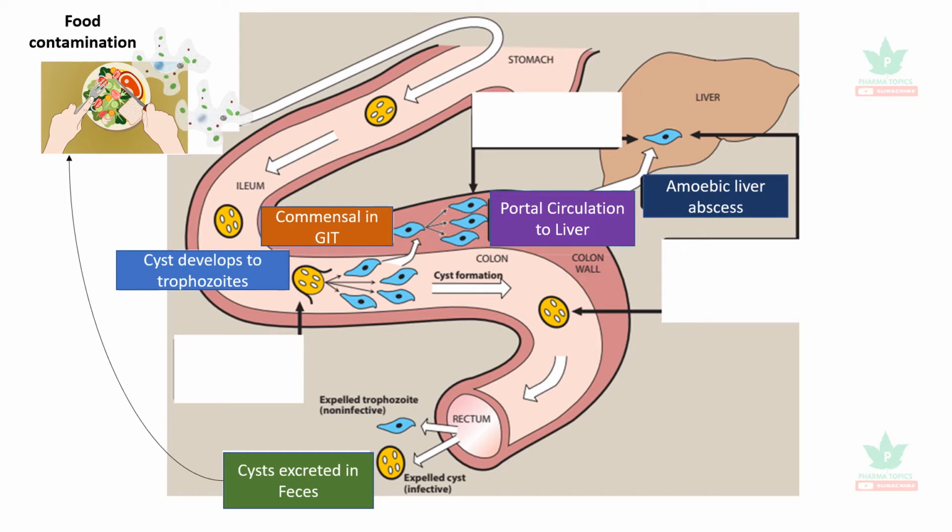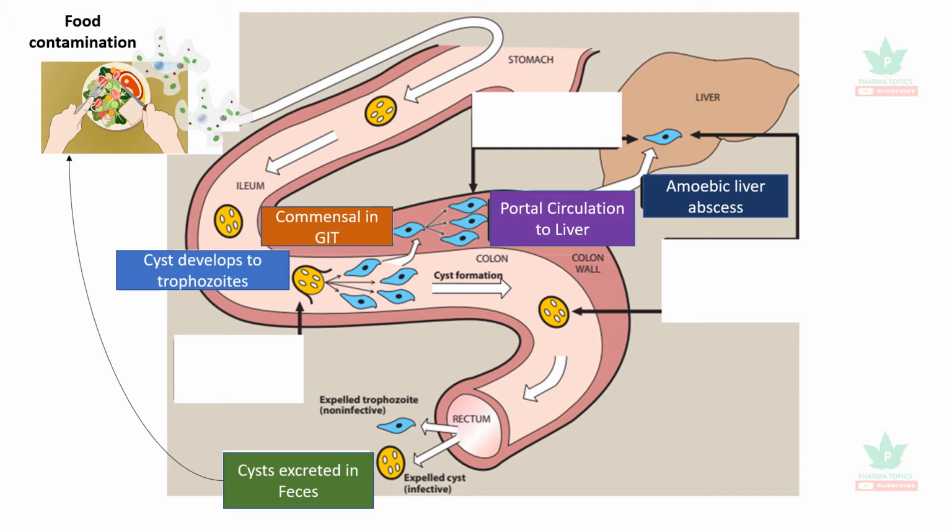Our topic of discussion is anti-amoebic drugs. Usually, amoebic infections are through food contamination. When the food gets contaminated with the amoeba, actually cystic forms of the amoeba infect the food. The cyst enters into the GI tract. There it may cause diarrhea and abdominal discomfort.